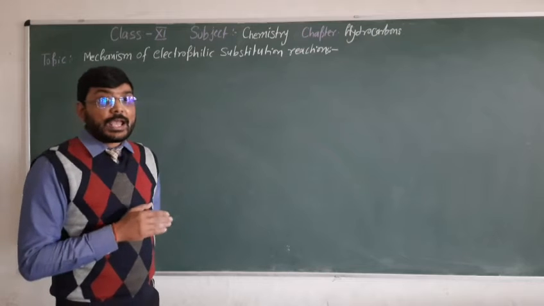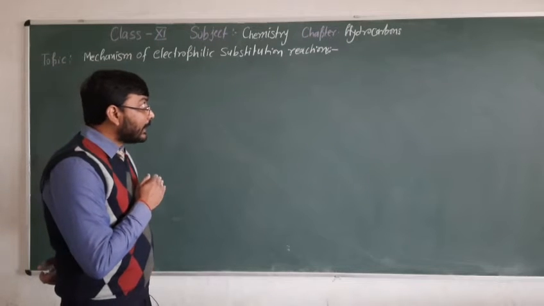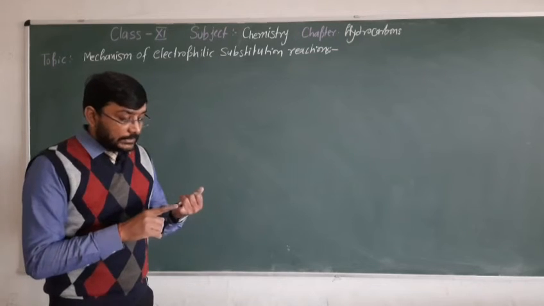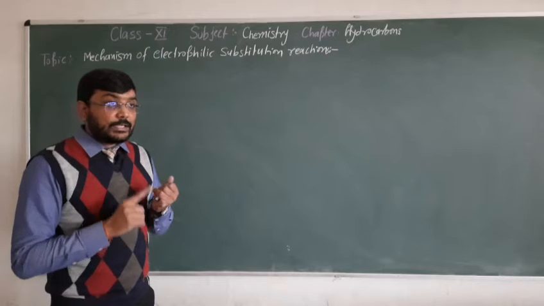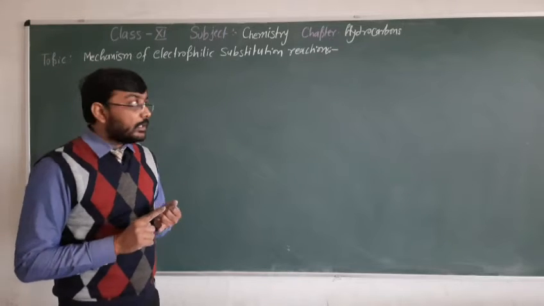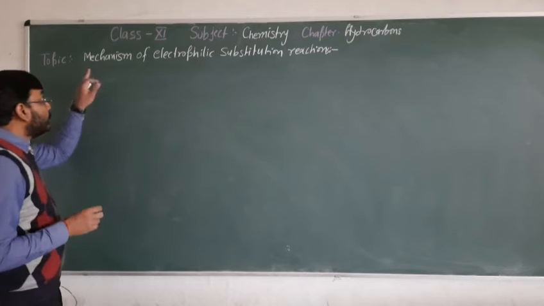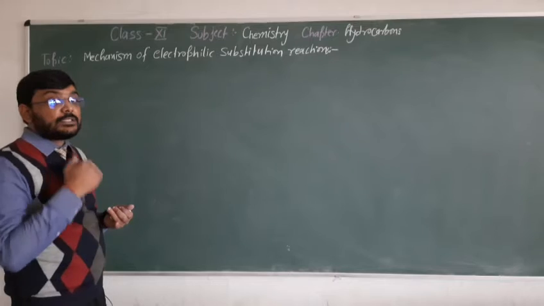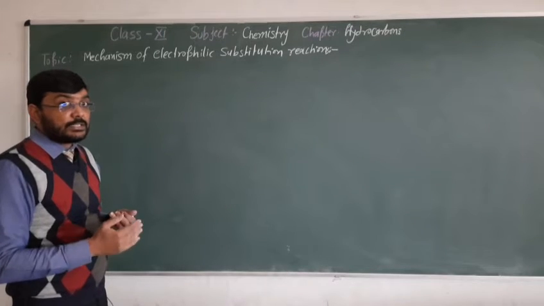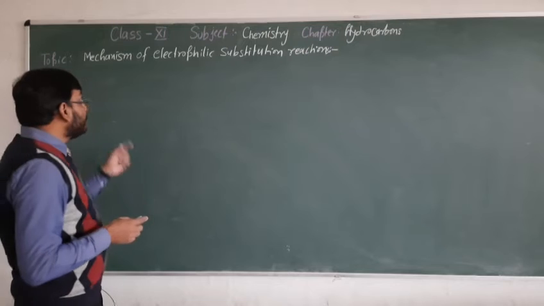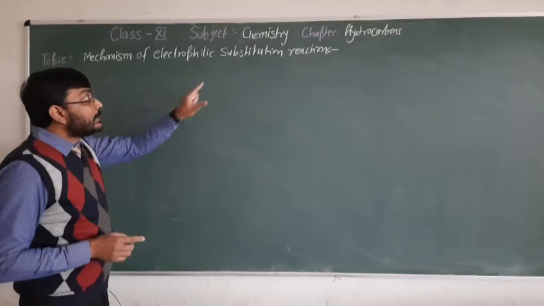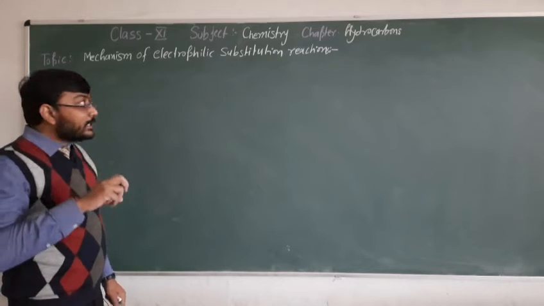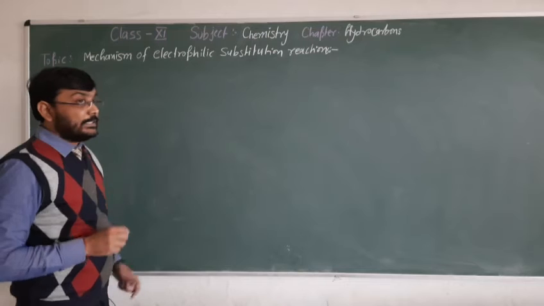In the previous class, we discussed the types of electrophilic substitution reactions, taking the example of benzene, such as nitration, sulfonation, halogenation, alkylation and acylation. Now I am going to introduce how nitration takes place, how sulfonation, halogenation, alkylation and acylation take place, because these electrophilic substitution reactions do not take place in a single step.